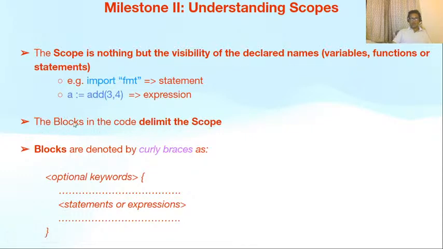This word blocks is very important. What are blocks? Blocks are denoted by curly braces, as there are some optional keywords, then there is an opening curly brace. Inside that there are some statements or expressions, and then there is a closing curly brace. Wherever you find this structure inside your code, this is going to demarcate or delimit the scope inside your program. How? Let's see.